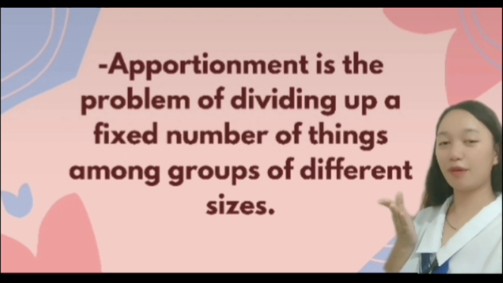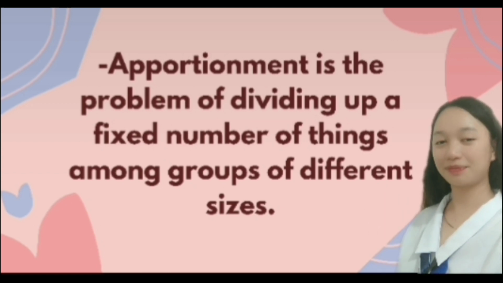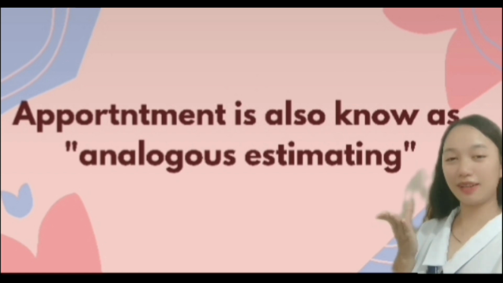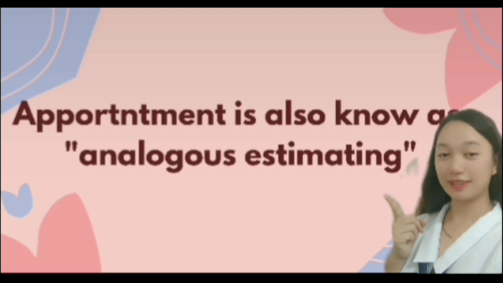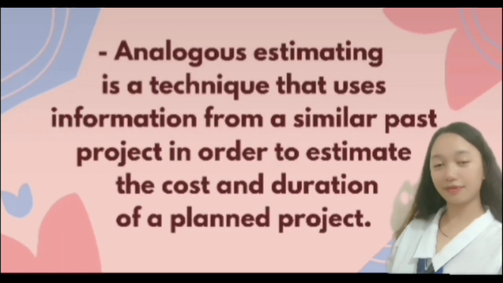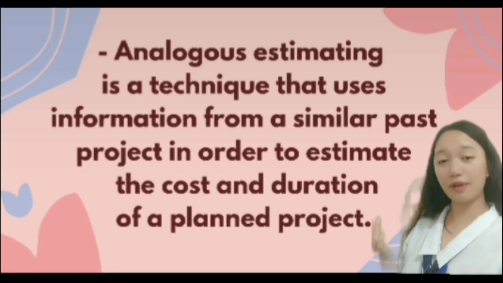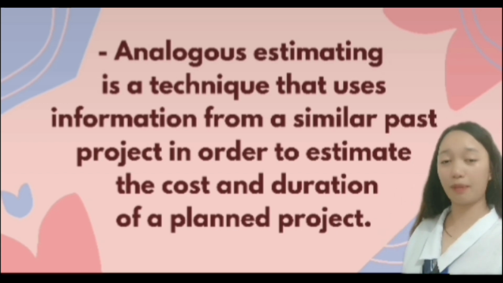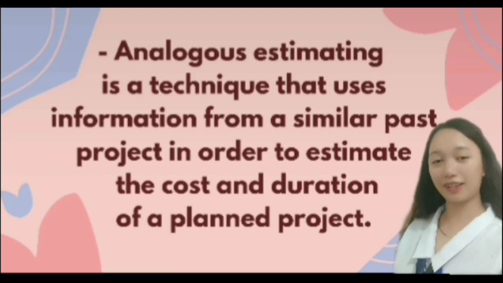Apportionment is the problem of dividing up a fixed number of things among groups of different sizes. Apportionment is also known as analogous estimating. So, what is analogous estimating? Analogous estimating is a technique that uses information from a similar past project in order to estimate the cost and duration of a planned project.